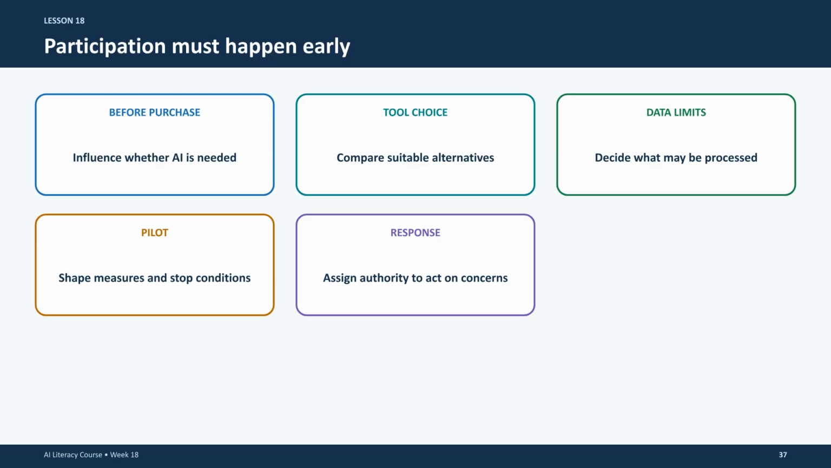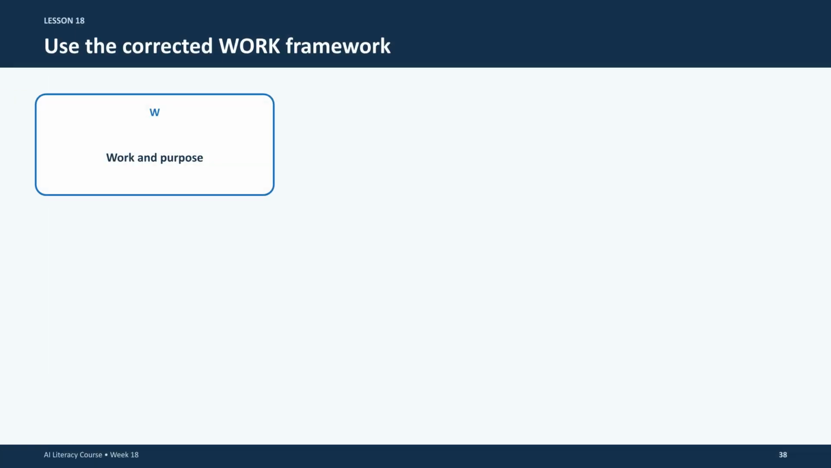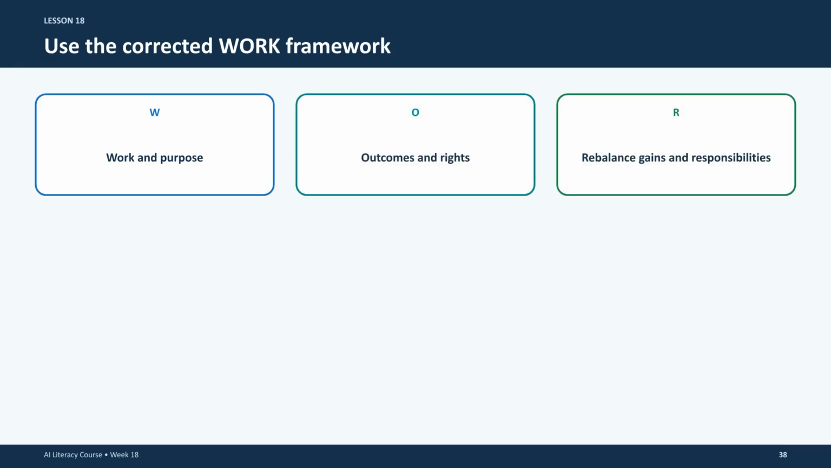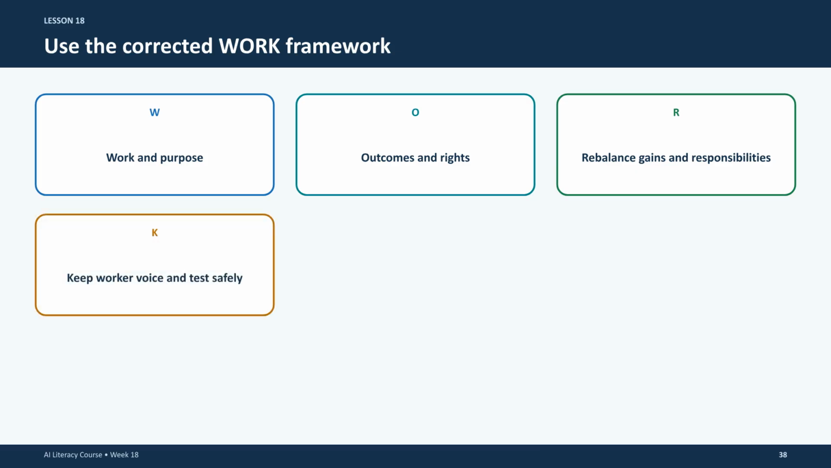Worker participation must happen early. Involve staff and their representatives before major procurement or implementation choices are fixed. Meaningful consultation requires that stakeholders have the real authority to address and respond to employee concerns. Use the work framework to guide your AI integration. This model consists of 4 key areas: work and purpose, outcomes and rights, rebalancing gains and responsibilities, and keeping worker voice with safe testing. Keep these 4 pillars in mind throughout every project phase.